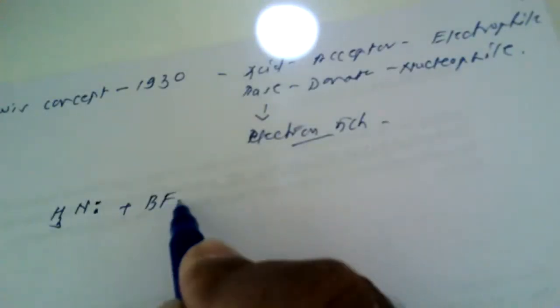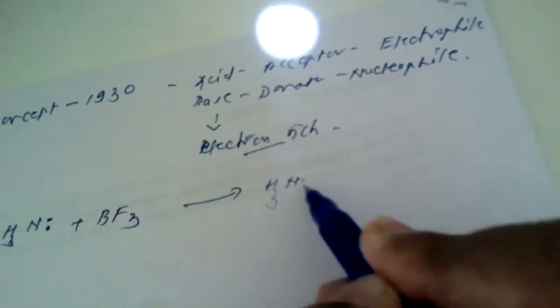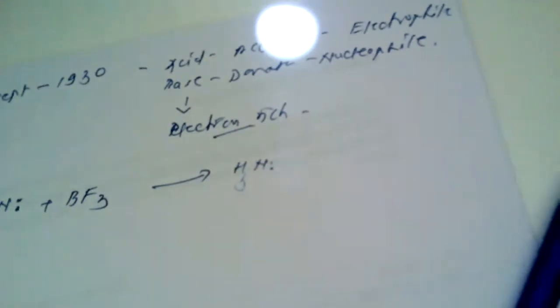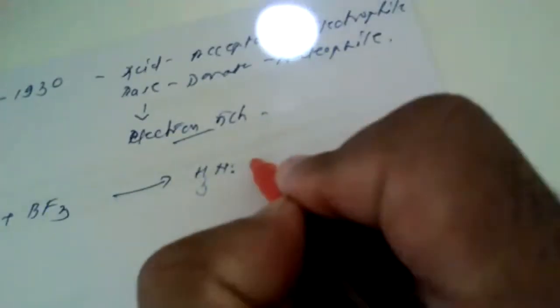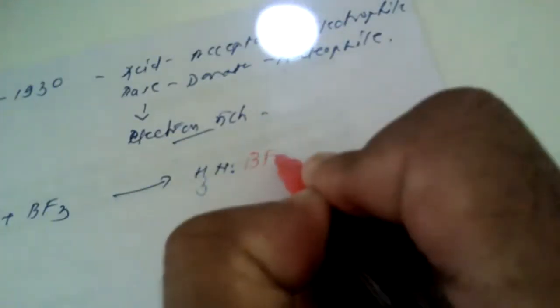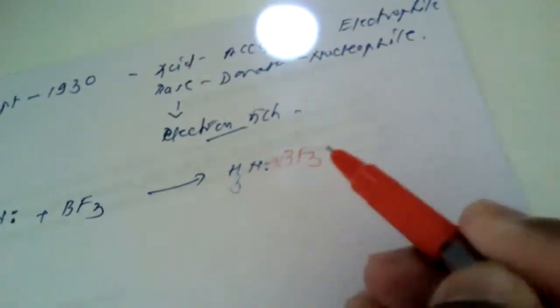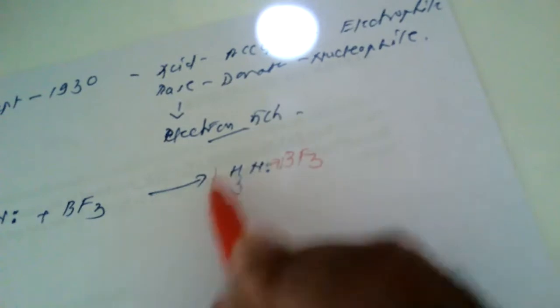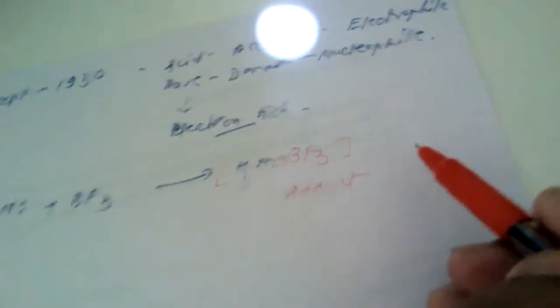For example, this is ammonia. When it reacts with boron trifluoride, it can give a new product, NH3 and BF3. Here, this can be shown like this, and this newly formed product is known as the adduct.